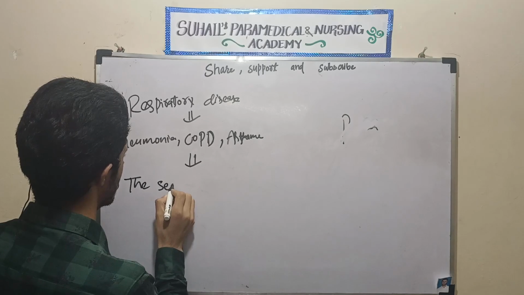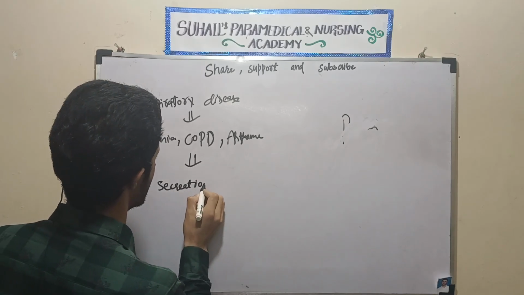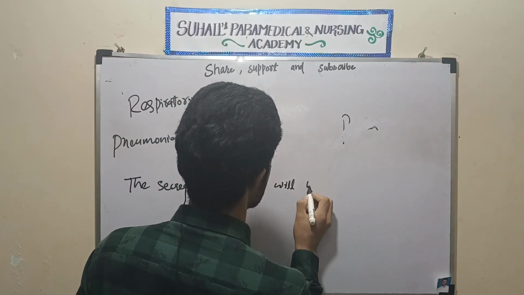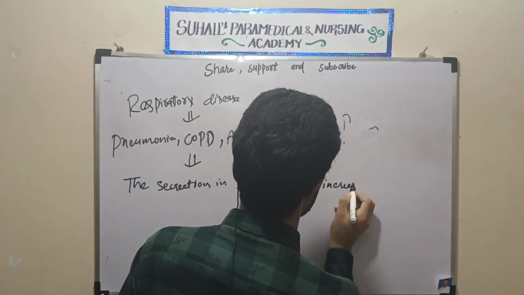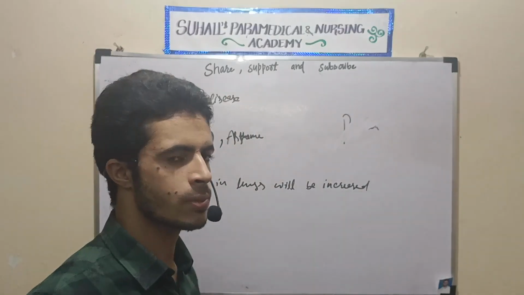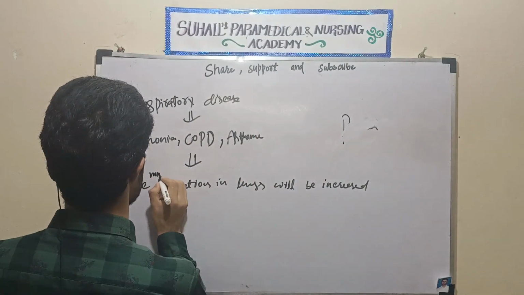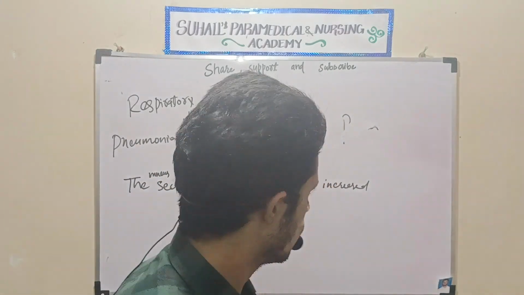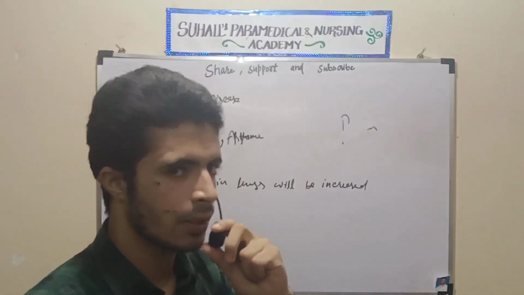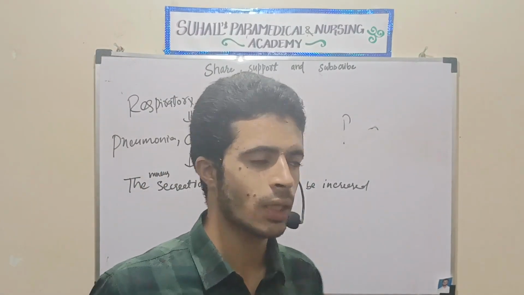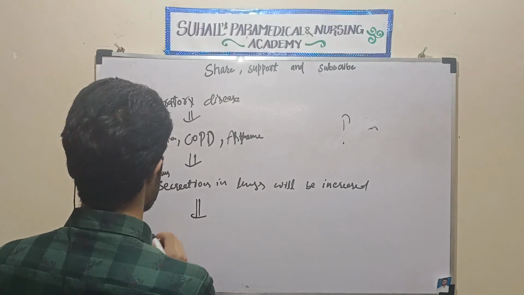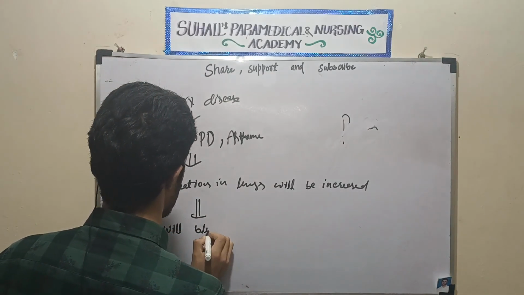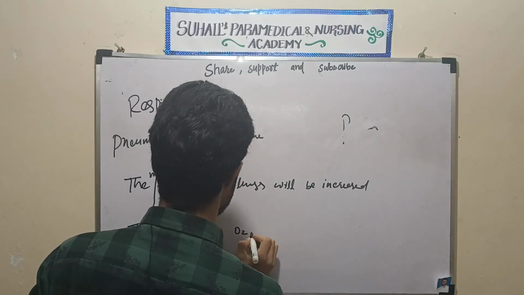In case of pneumonia, the secretions in the lungs will be increased. What are those secretions? Mucus secretion. We can say the mucus secretion in the lungs will be increased in case of pneumonia. So what will happen when secretions are increased in the lungs? They will interfere. They will block oxygen, block O2.